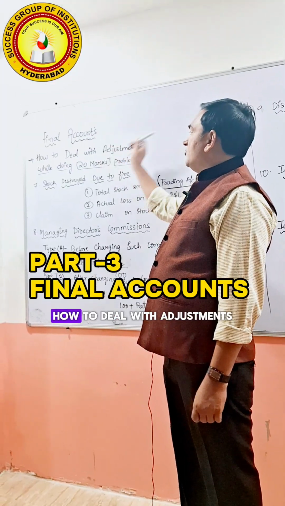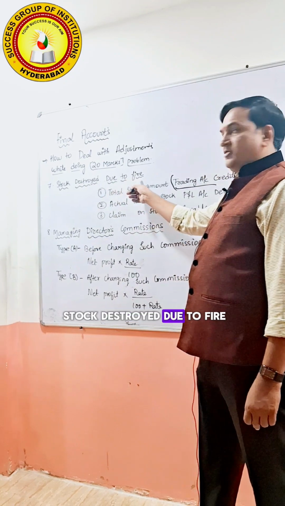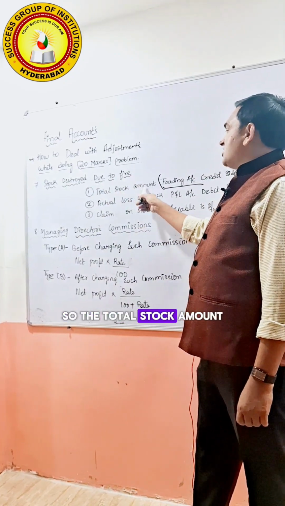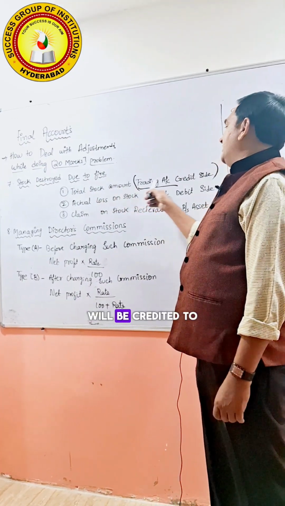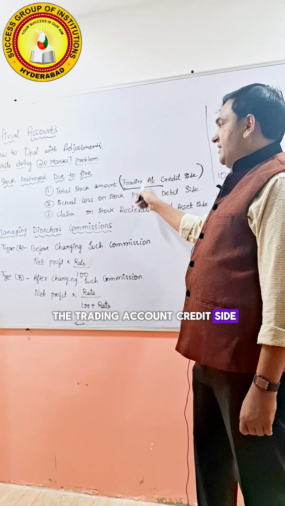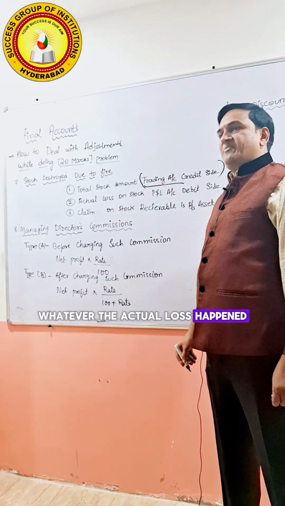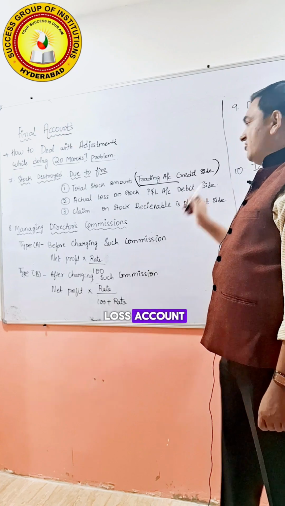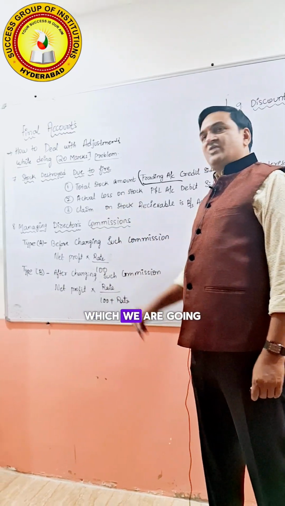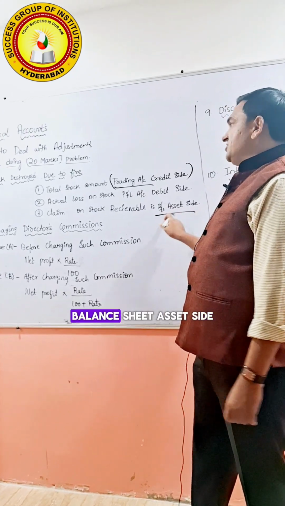Final accounts, how to deal with the adjustments. The next adjustment is stock destroyed due to fire. The total value of the stock will be credited to the trading account, recorded on the credit side. The actual loss on the stock should be recorded in the profit and loss account debit side. And the claim we are going to receive from the insurance company, we write on the balance sheet asset side.